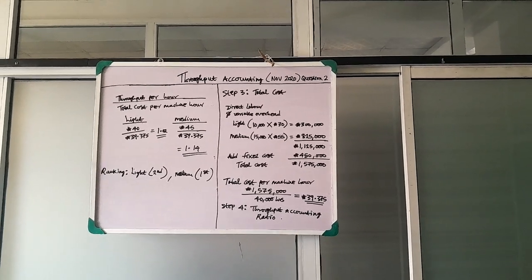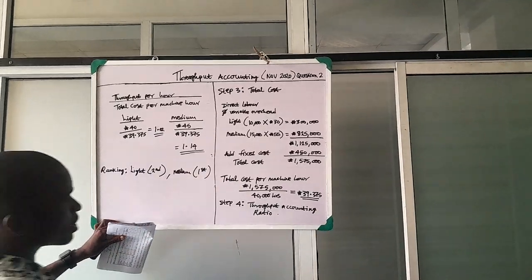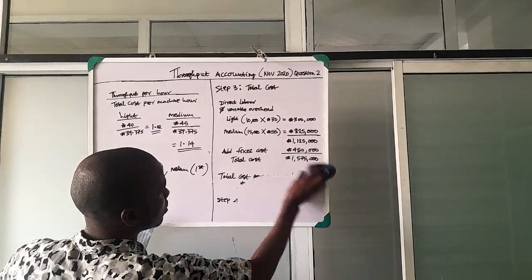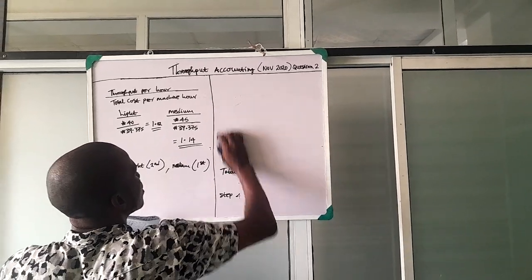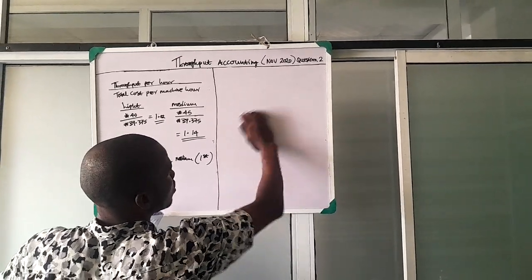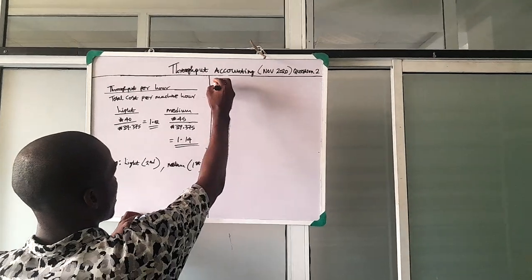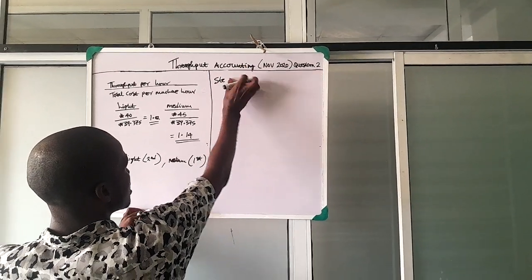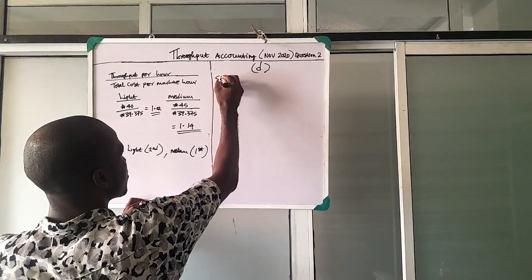So we'll compute. We have already ranked this as second and first. We'll be going to the product mix, which is step 5. And this is our D. Our D starts here.